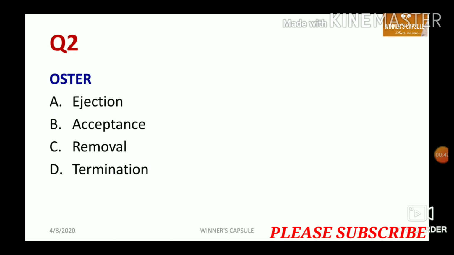Let us discuss the next question. What is the opposite word meaning of austere? Option A, ejection, option B, acceptance, option C, removal, and option D, termination. The right answer, that means opposite to austere, is acceptance. The rest, like ejection, removal, termination, are all similar to austere. That means you can say ejection, removal, termination are synonyms, whereas acceptance is the antonym of austere.